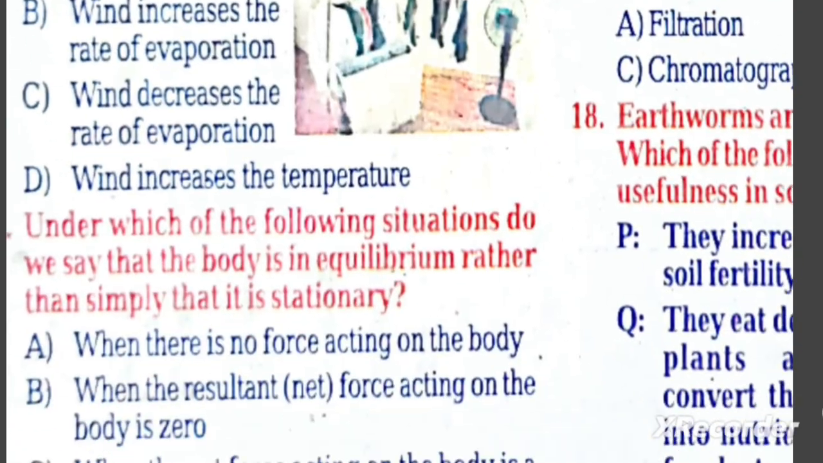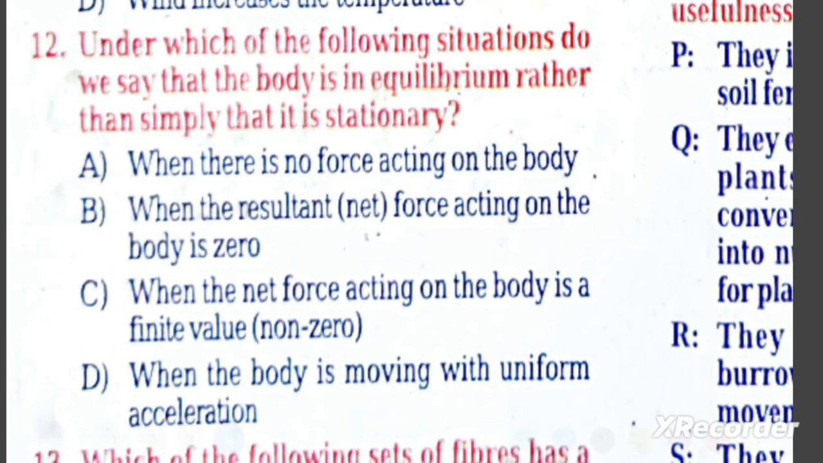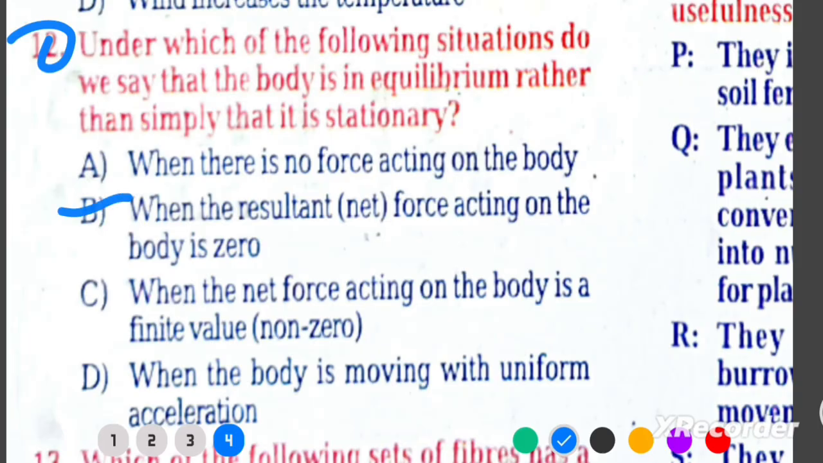Q12. When do we say that the body is in equilibrium rather than simply stationary? B. When the resultant net force acting on the body is zero. Explanation: equilibrium means all forces on the body cancel each other out, resulting in zero net force. The body may be at rest or moving at a constant speed.